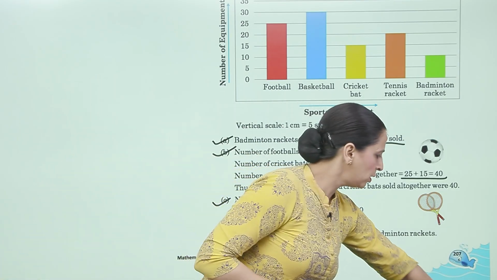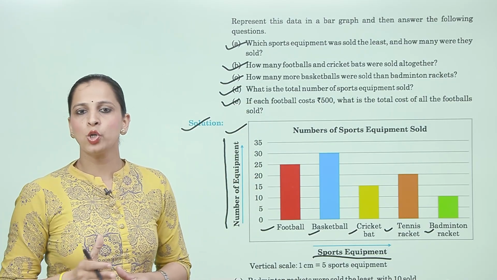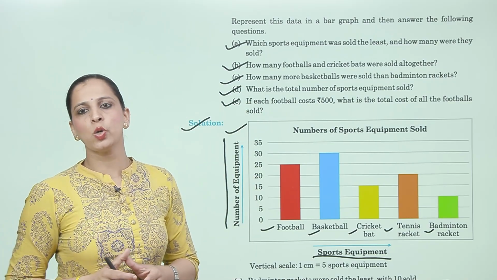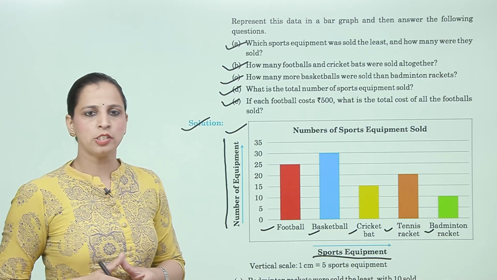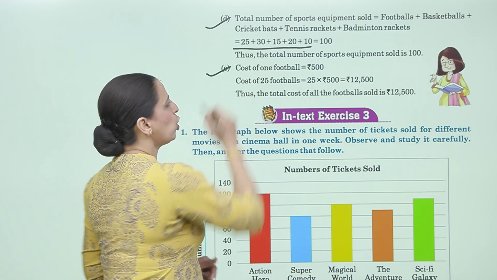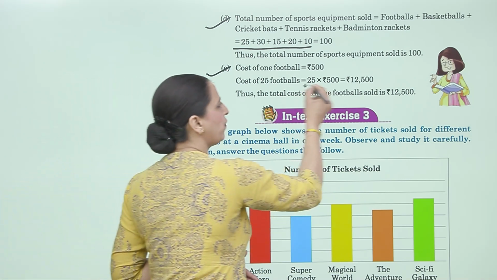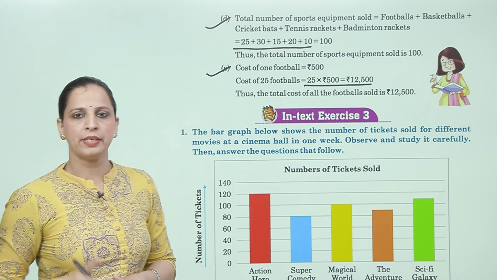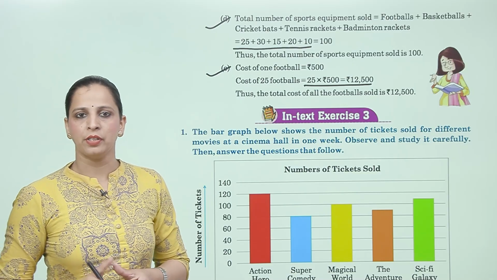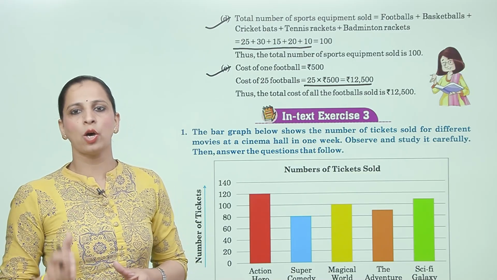Now E: If each football costs rupees 500, what is the total cost of all the footballs sold? So solution is cost of one football is 500, cost of 25 footballs is 25 multiplied by 500, that is 12,500. Thus the total cost of all the footballs sold is rupees 12,500.